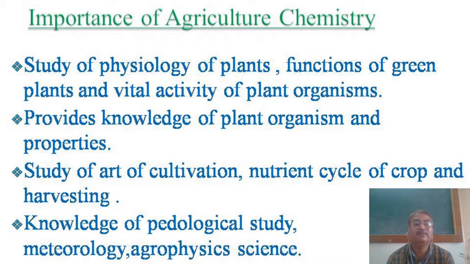Right? We take one by one. Whenever we are growing any type of vegetable, plant, crops, then we must know which type of physiological process takes place in the plant, crop or vegetables that we are growing. And this knowledge is provided by agricultural chemistry.